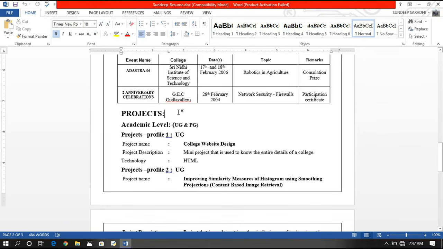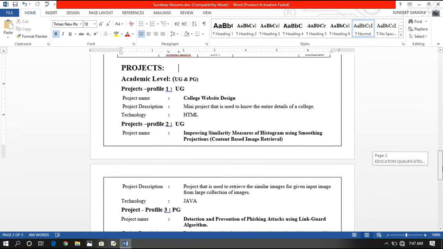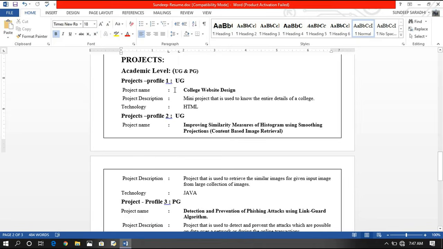And next, the projects and internships. I have not done any internships during my engineering, so I have concentrated on projects. Project profile 1, UG, that means I have done this project in my BTech. So: project name, project description. You can describe your project in 1 or 2 sentences, that's more than enough. And the technology used for developing the project.